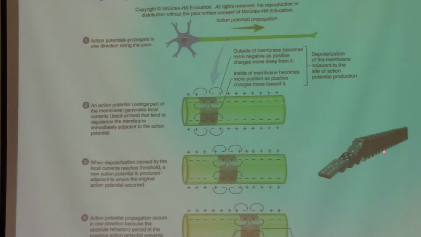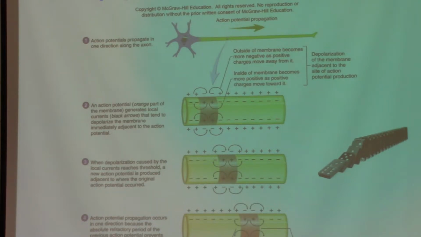An example to help understand this is dominoes. If you have several dominoes aligned together and you push one of those, it will knock down all of those that are present after that. So in this case, when this part of the membrane is depolarized, it will depolarize the next part, which is this block, and then this one will depolarize the next block, and it will continue to travel like that till all the blocks are knocked down. So this wave is traveling in the same way this current is traveling through the axons.